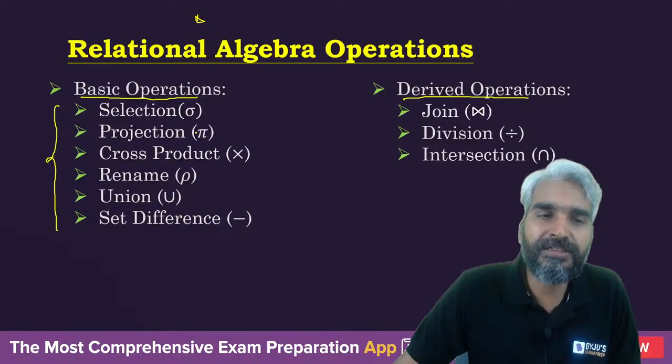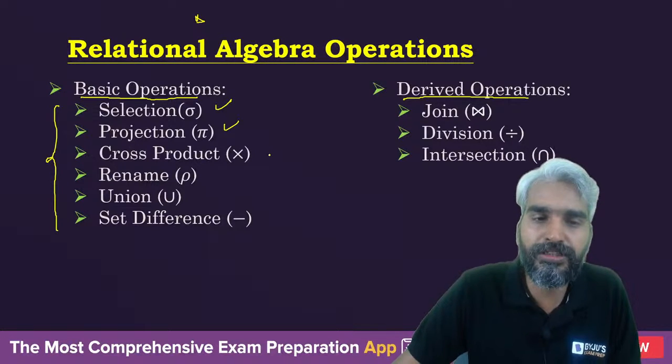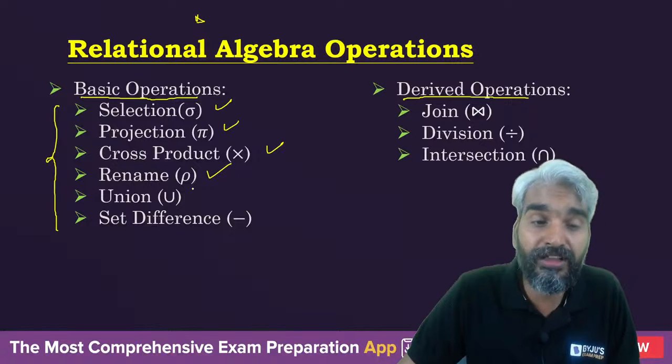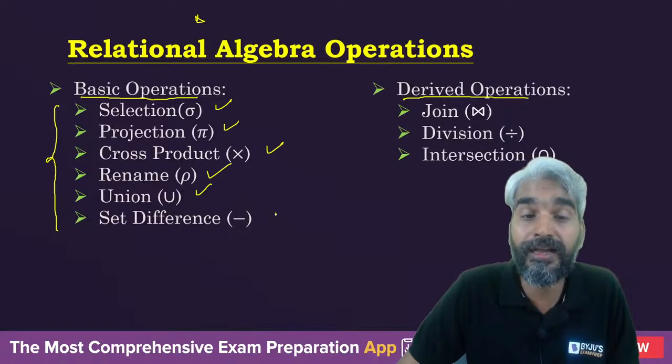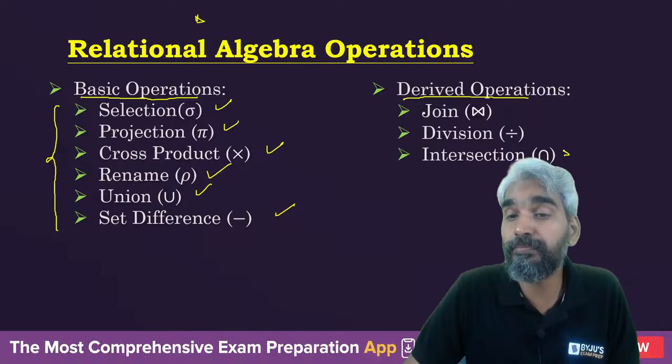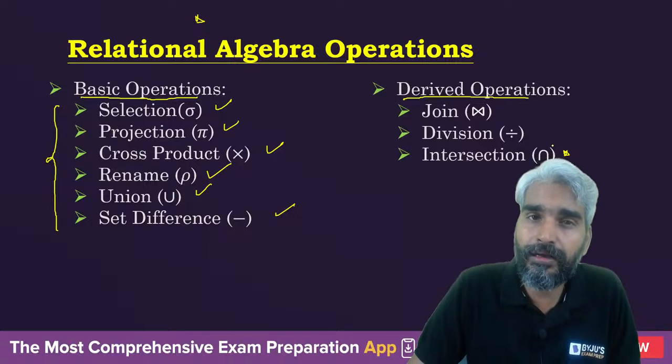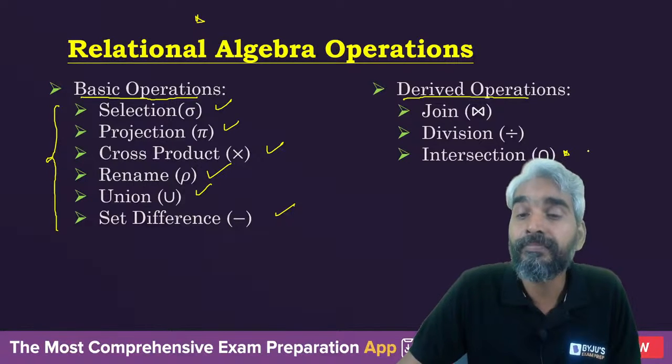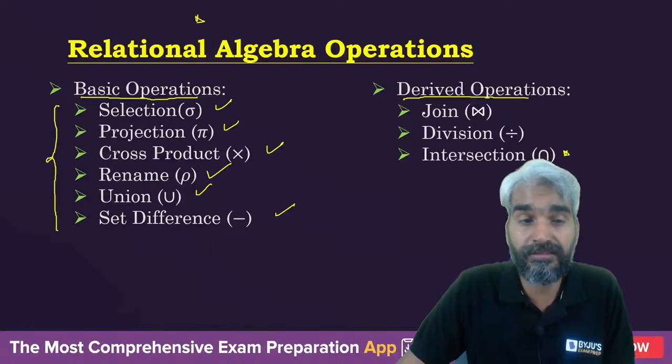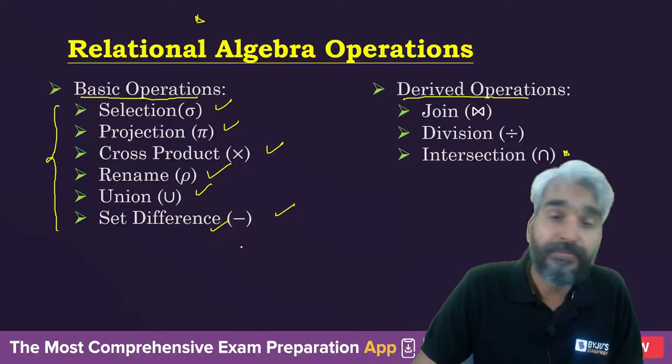So what are the operations? Basic operations are selection, projection, cross product, rename of the relation as well as attribute, union, and set difference. People generally think that intersection is a basic operation, but intersection is derived using set difference.